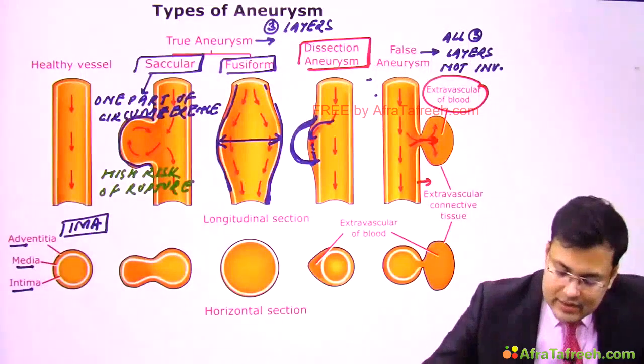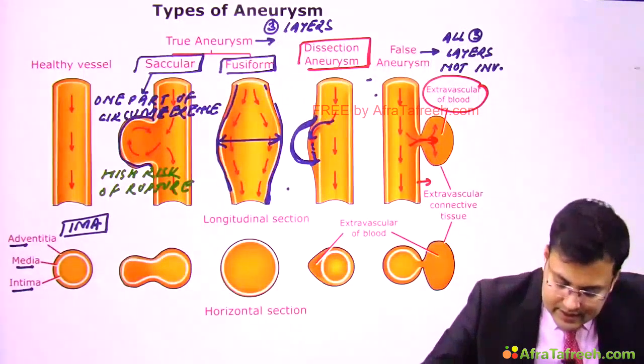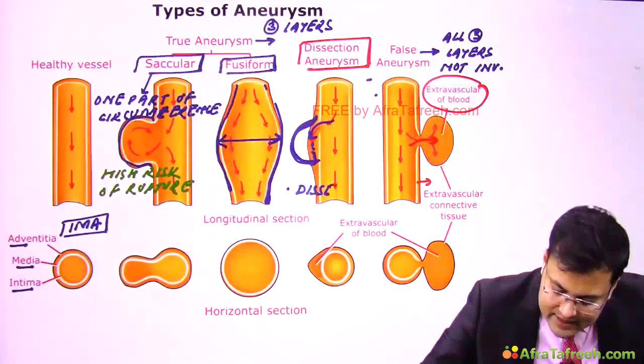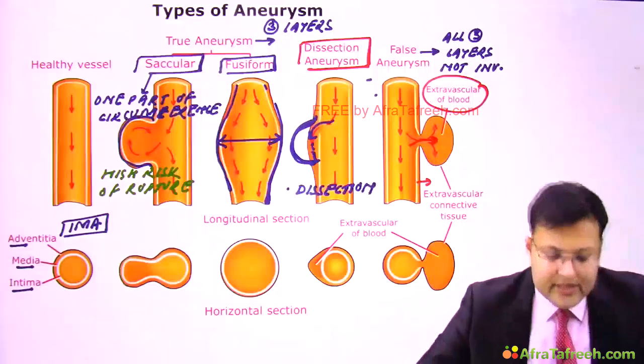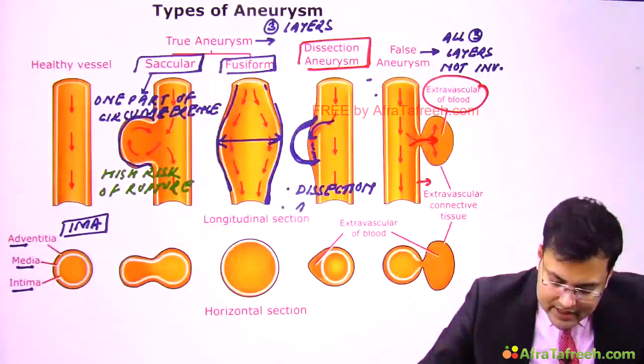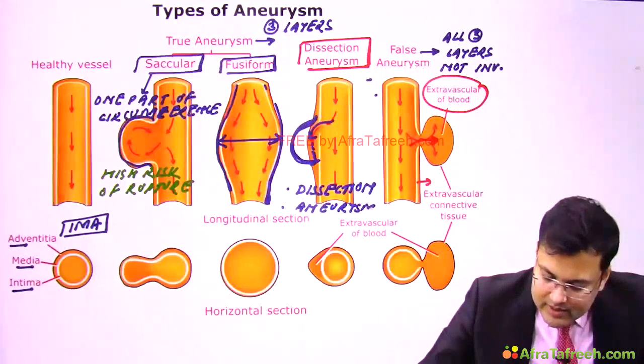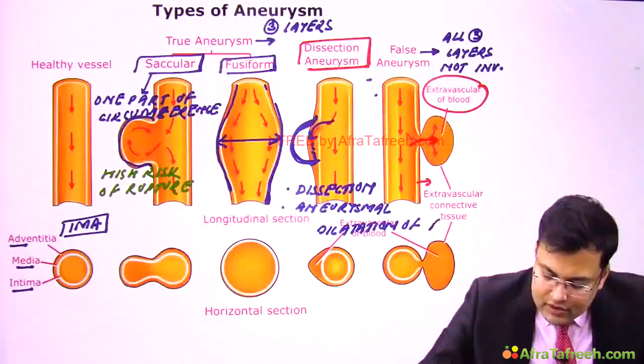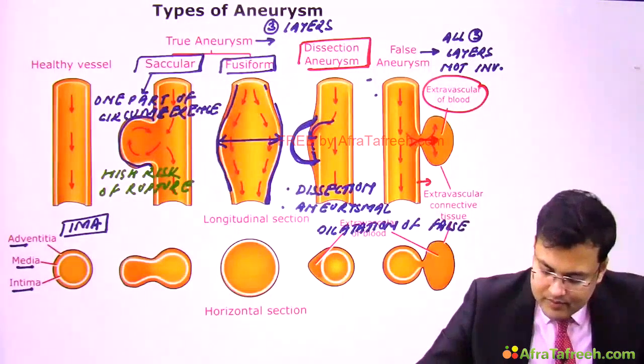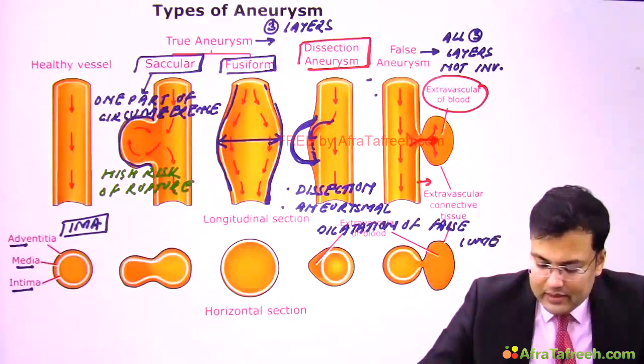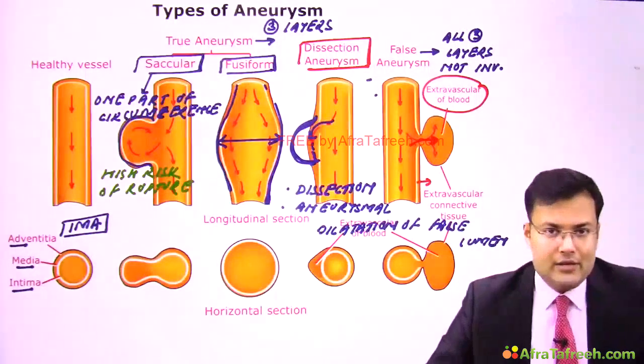So in dissection aneurysm, what happens? First, there is aortic dissection. So generally there is intimal tear with aneurysmal dilatation of the false lumen. So what happens? There is aneurysmal dilatation of the false lumen. Clear? So these are the types of aneurysm.